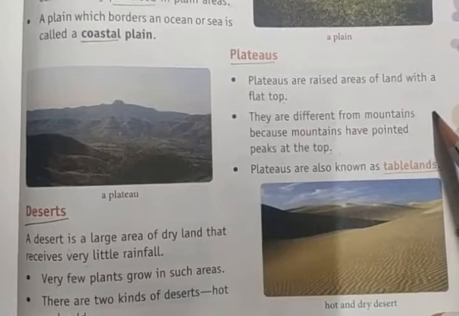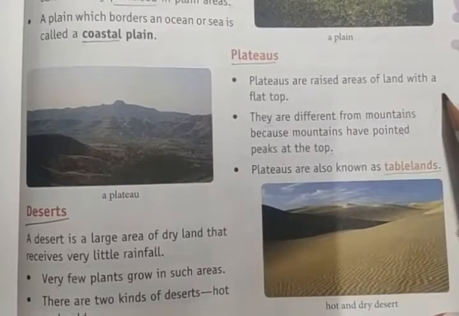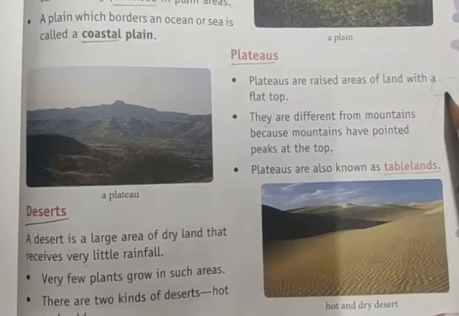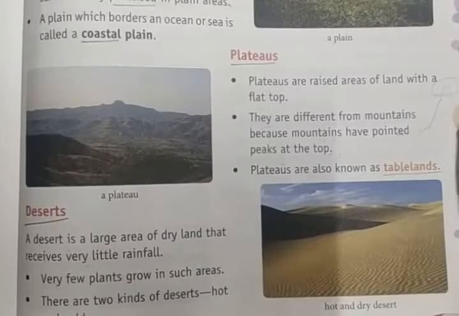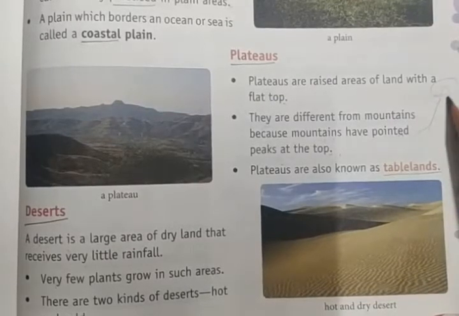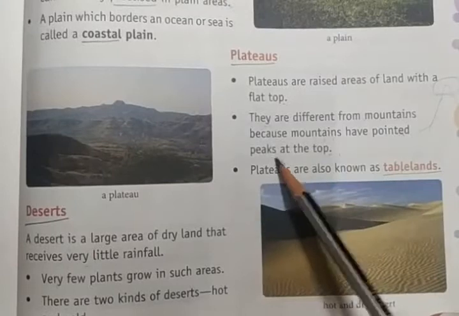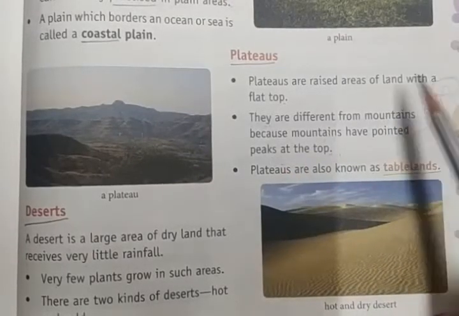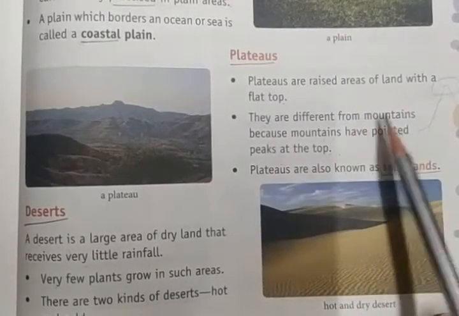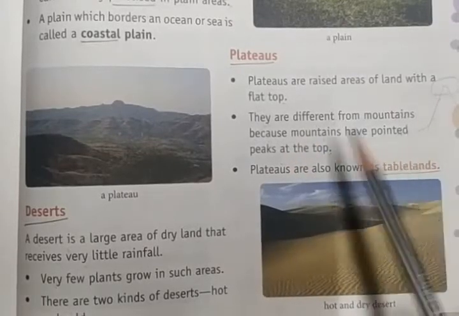See, mountains are like this. So we can find the peak tops here. Right? This is the mountain. ಒಂದು ಶಾರ್ಪ್ ಪಾರ್ಟ್ ಇರುತ್ತೆ, peaks ಅಂತ ಕರೀತಾರ, at the top.